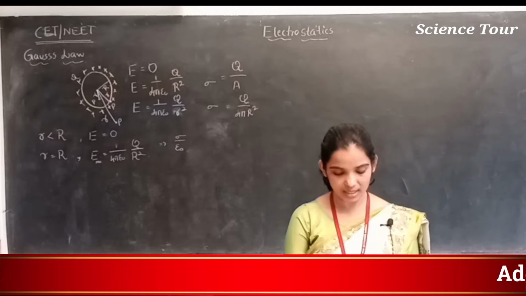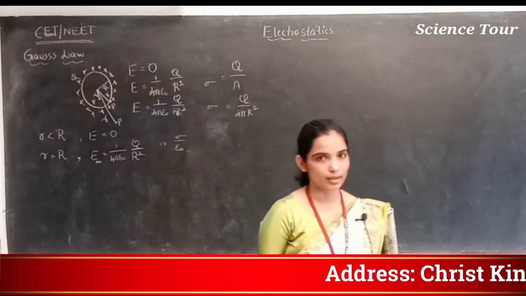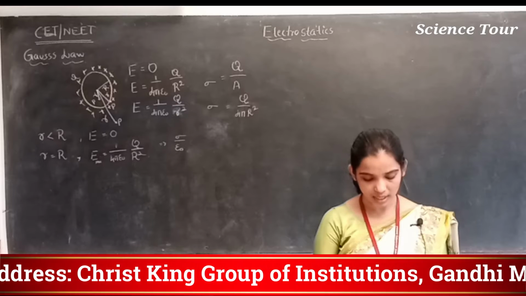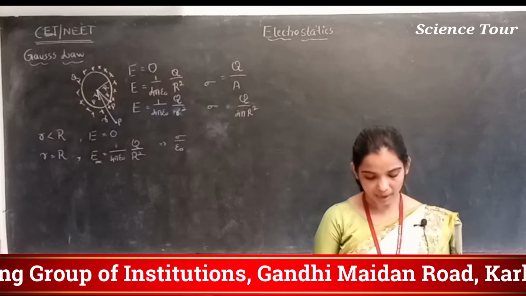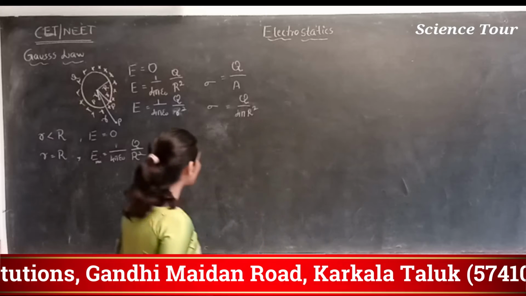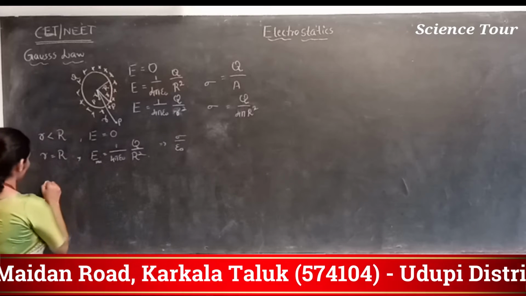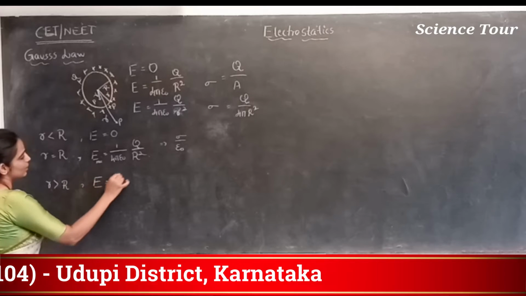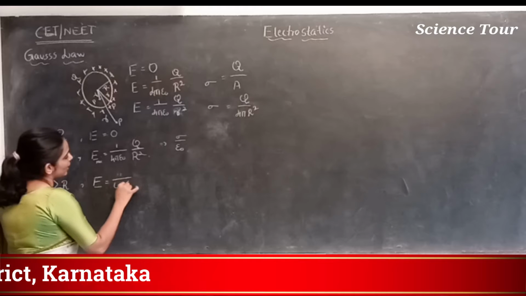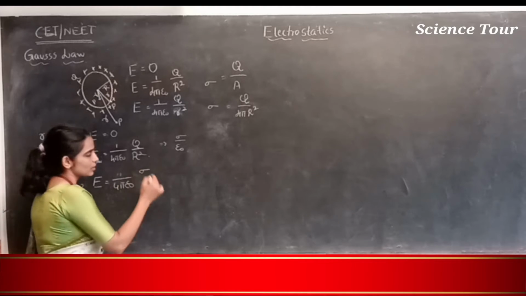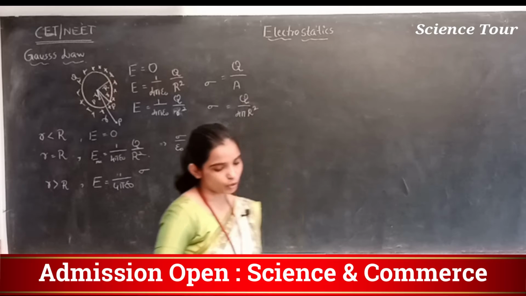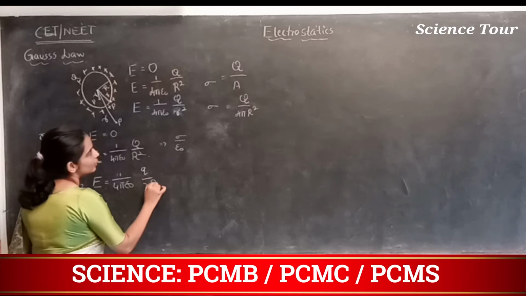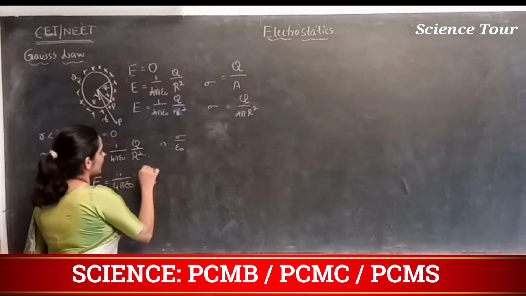What is it when the position is outside the sphere? When small r is greater than R, the electric field intensity is 1 by 4 pi epsilon naught Q divided by r square.